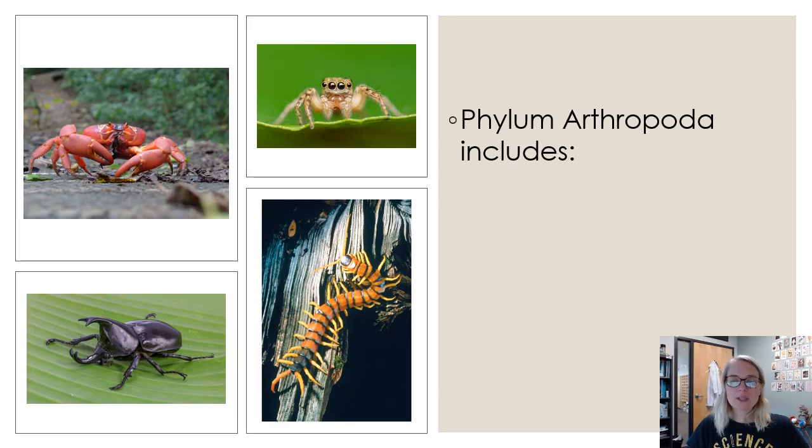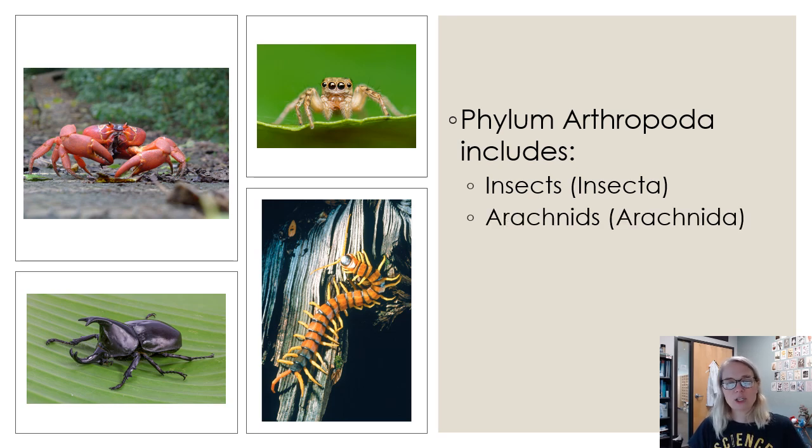So some examples, they include insects. That's our little Goliath beetle down here on the bottom. Arachnids, cute little spider up there on the top. Myriapods, these are your centipedes and millipedes, so the multi-legged segmented organisms. They're not insects, they're part of the arthropods.